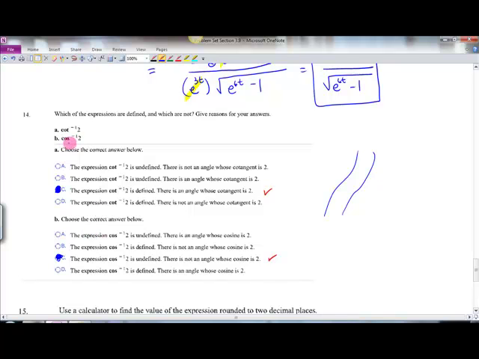Second one is inverse cosine 2. Inverse cosine, well, we're going like that. Can you have an angle that has a cosine of 2? No, this is at 1, this is at negative 1. Whoops, not negative 2, negative 1. So you could not, that's not defined there.